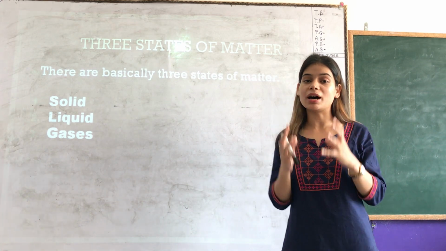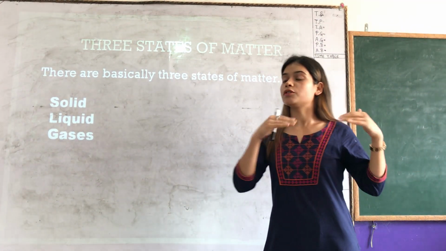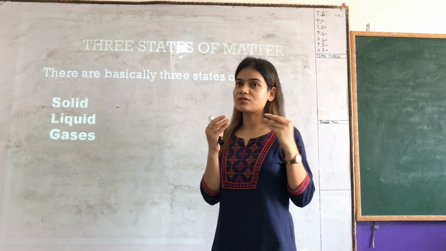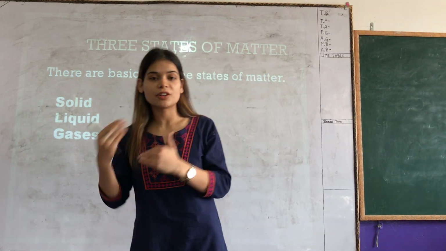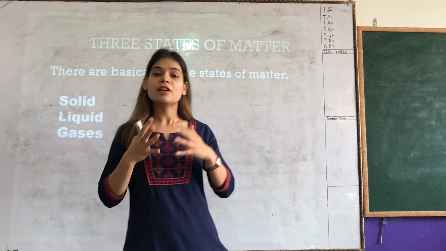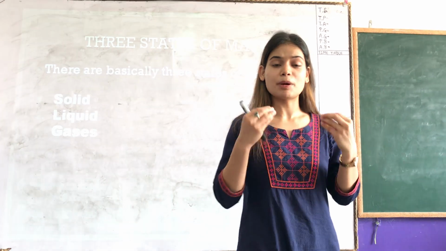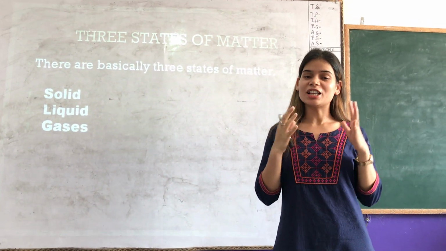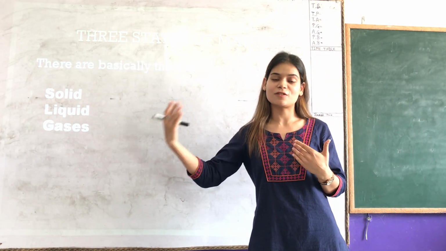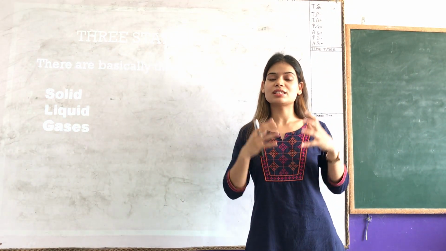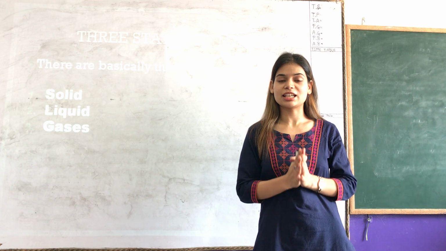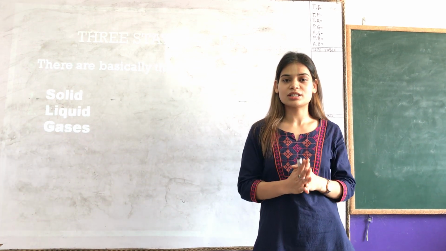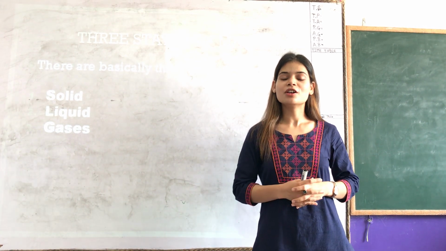For example, the particles in solids behave differently. The particles inside liquids behave differently. They have different properties. Whereas if we talk about gases, the particles inside the gases behave differently. So that is the reason why there are three states of matter. We are going to discuss them one by one. First of all, we will start with solids, and we will try to understand the various properties of solids.